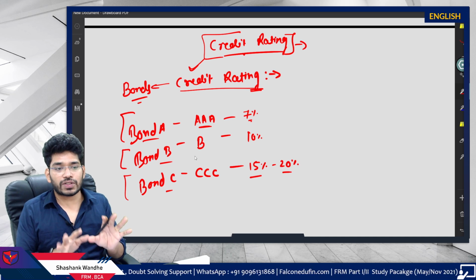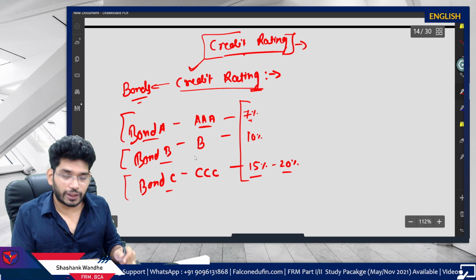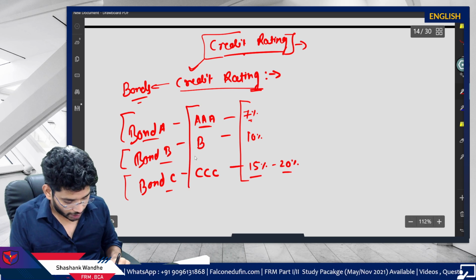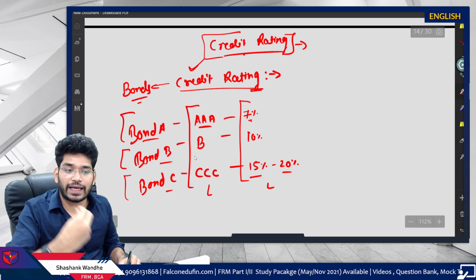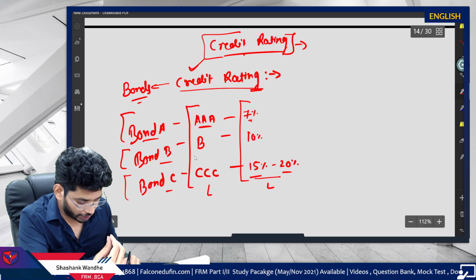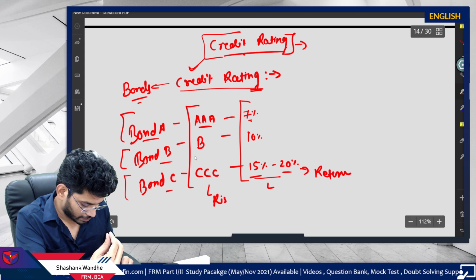Here, this is your return and this is your risk. So for taking more risk, you are awarded more return.